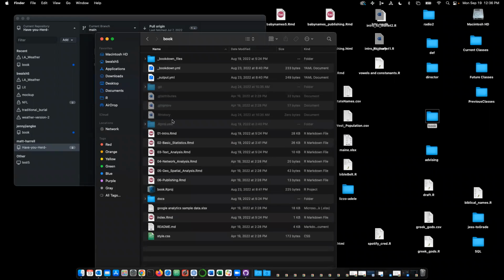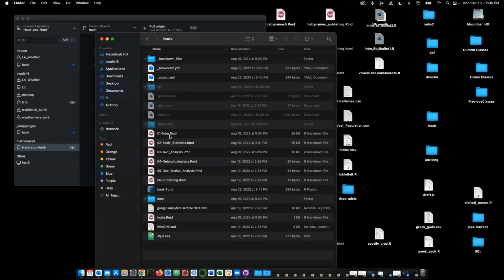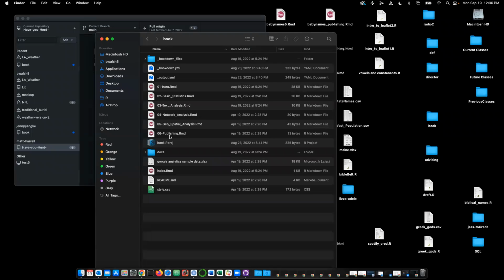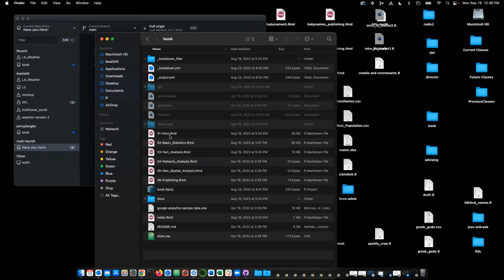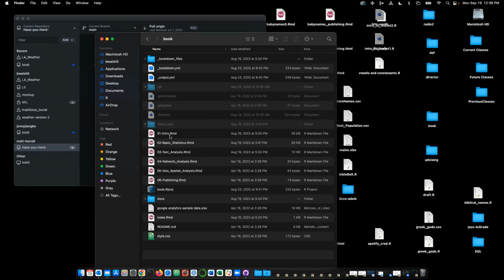You see all these grayed out files? Well, those are hidden files. Now, again, Shift Command period is a shortcut on the Mac to show or hide hidden files. In case you were unaware, there are a lot of hidden files that are being created all the time in the background. You might have seen this before, even when you use Microsoft Word, it'll have a temporary file it's saving with a $ sign in front of the file name. This is a fun thing to do because sometimes in programming, you have to get into these hidden files.